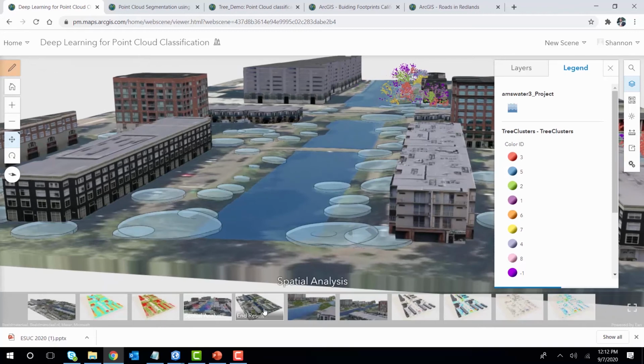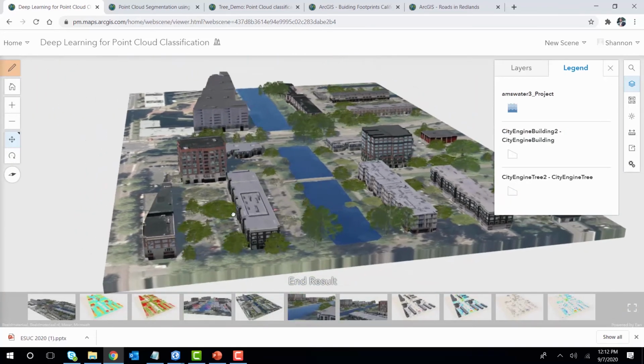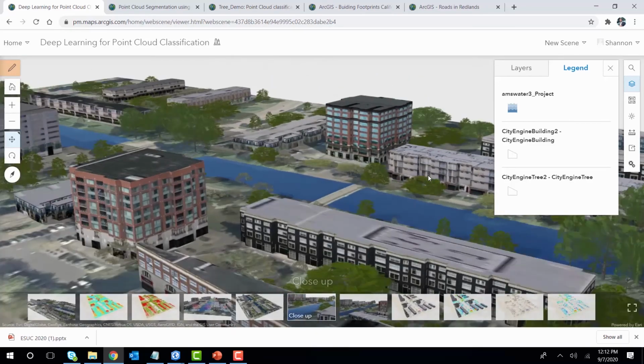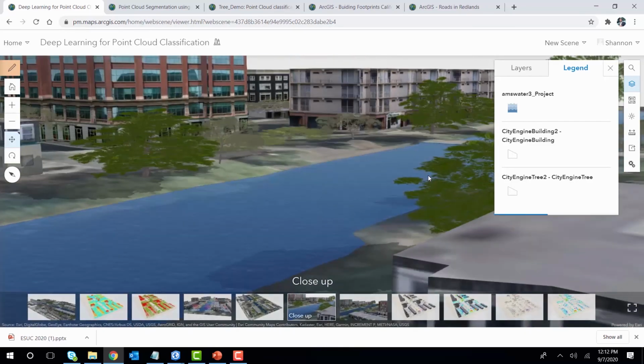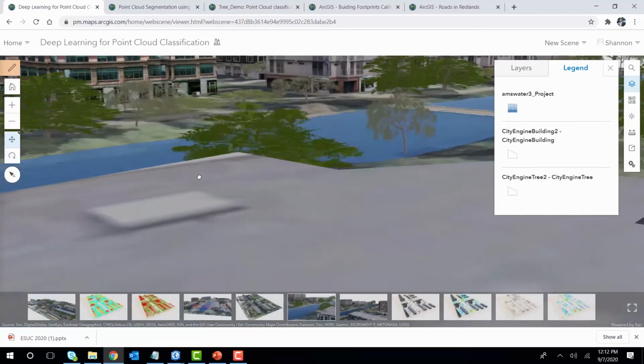After finding out these tree examples, we are choosing some of those examples to have here, and then overlaying the texture on the buildings, as you can see. That's a closer look that you can see. And imagine how beautiful this is. How beautiful it is to take raw point cloud and leverage the power of deep learning with ArcGIS to arrive at results like these, saving a lot of time.